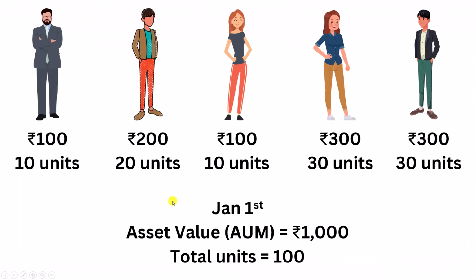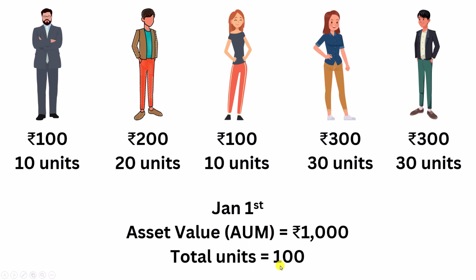I'll explain the calculation by assuming these things. I'll assume that there are only 5 people and they have invested these much rupees in the mutual fund. And there are totally 100 units of mutual fund.